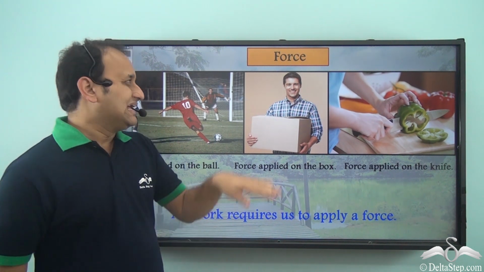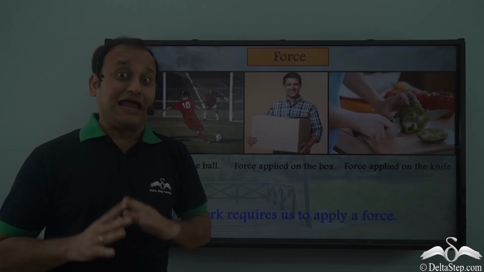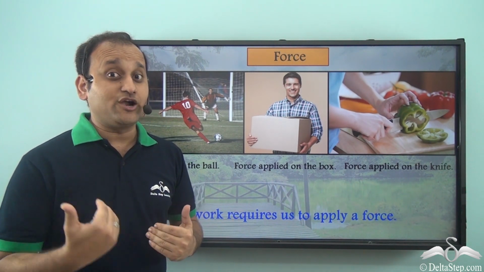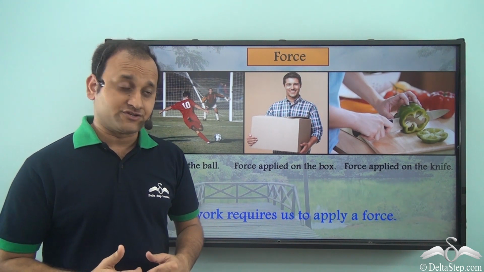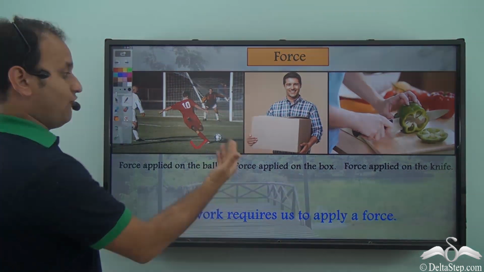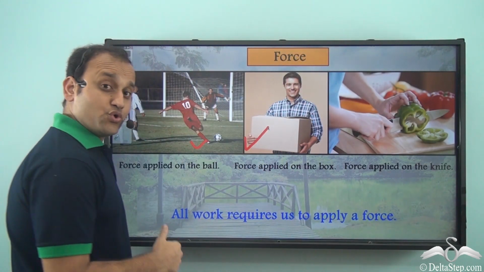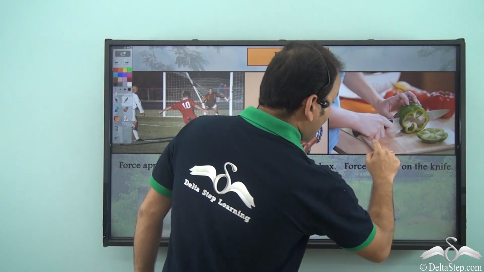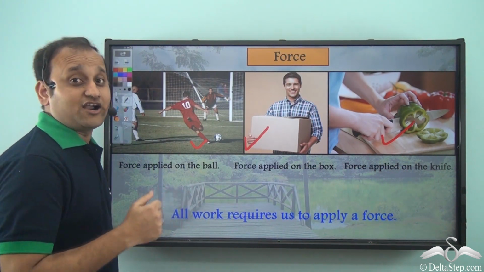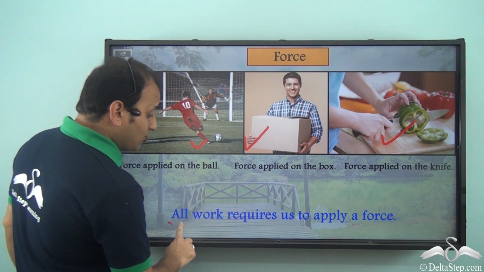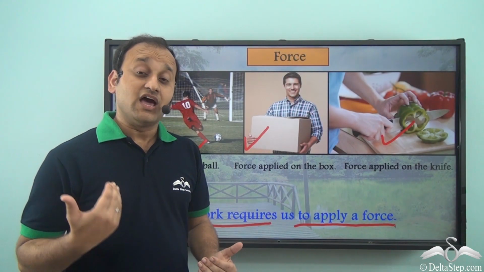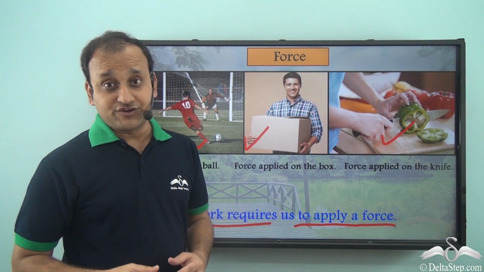So we know that when we talk about force, it is applied everywhere. Whenever we are doing any work, we are applying force. So here the force is being applied on the ball, the force is being applied on the box to hold it, and force is being applied on the knife so that we can cut vegetables. So all work requires us to apply a force. So force is involved in any work which we do.